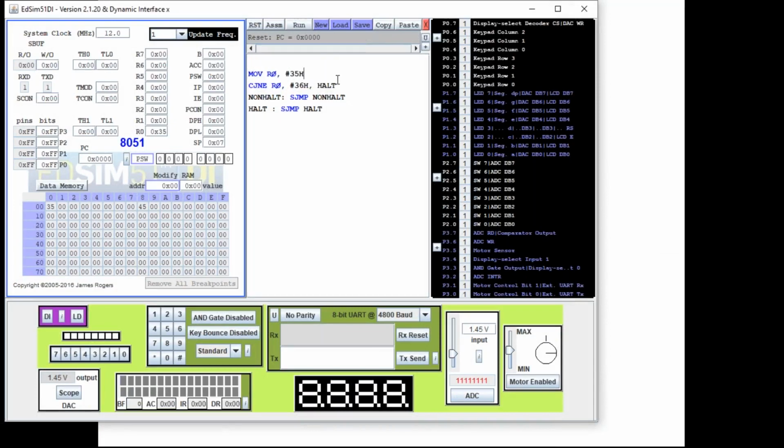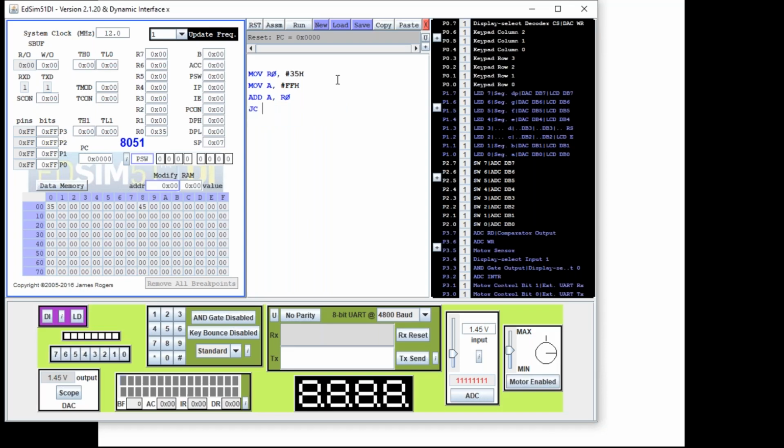We did move R0 to this, and we move A to something like FF. So now I will do an add A comma R0. We looked at this. So when we add these two, since that's already full, we will have the carry flag set.